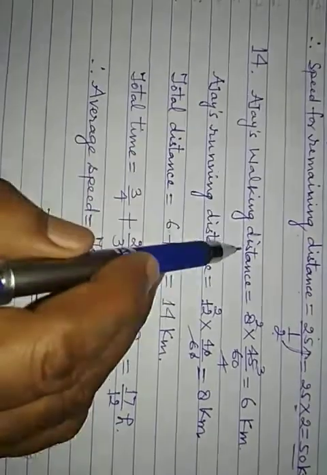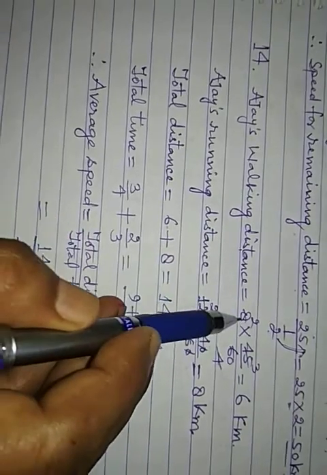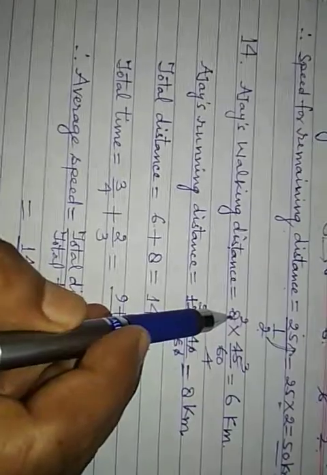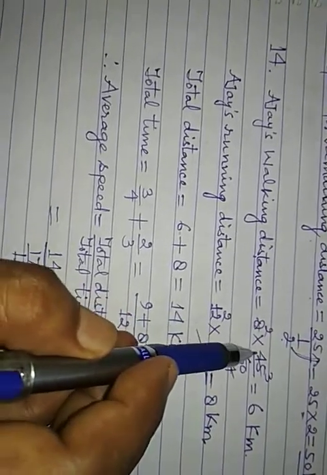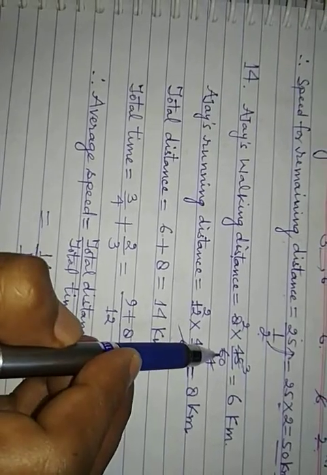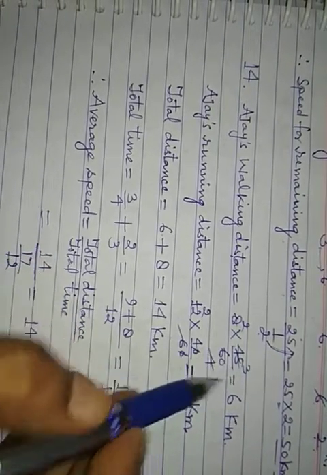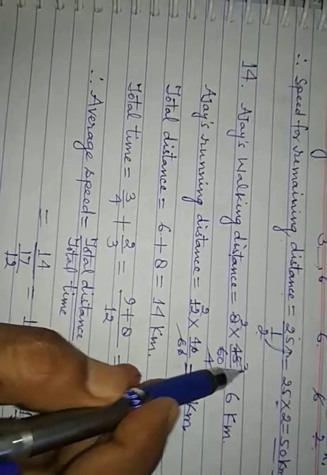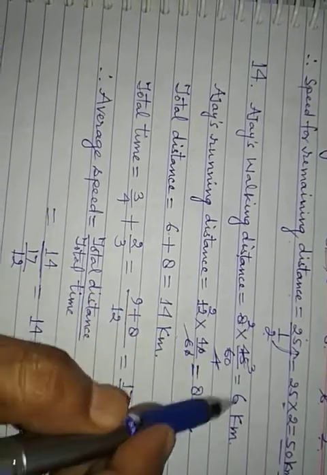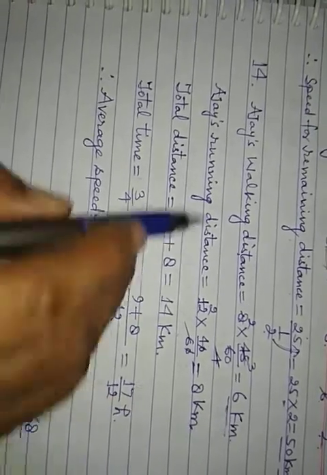So Ajay's walking distance is equal to speed into time. Speed is 8 into time is 45 minutes. 45 minutes means 45 upon 60. So 15 threes are 45, 15 fours are 60, and 4 twos are 8, 2 threes are 6. So 6 km.